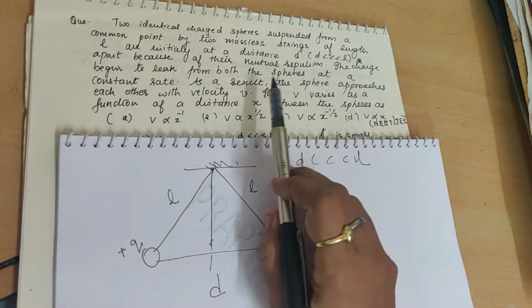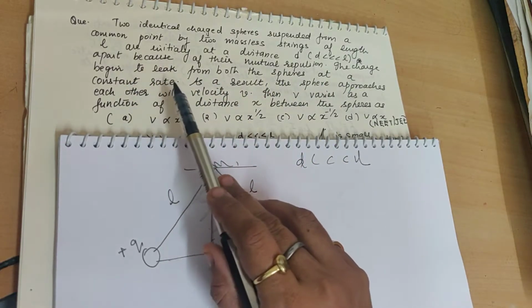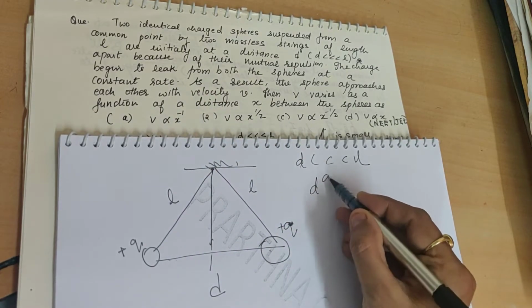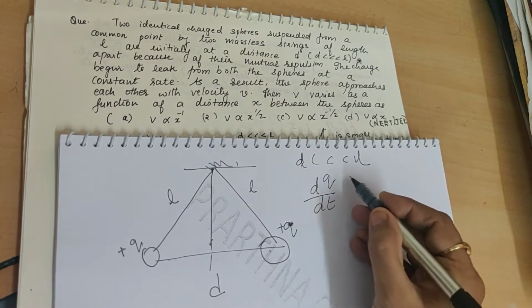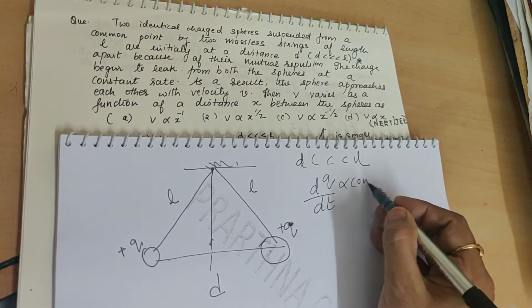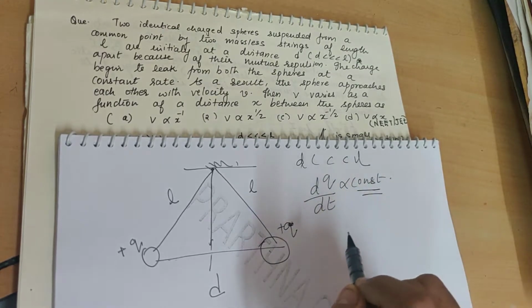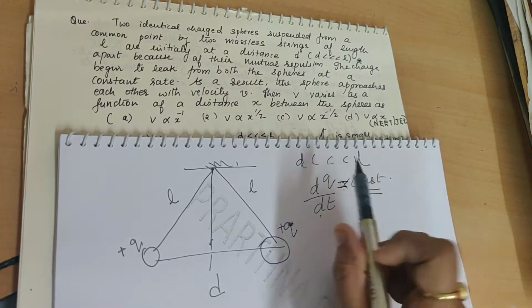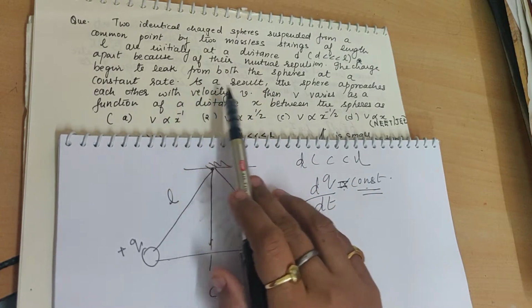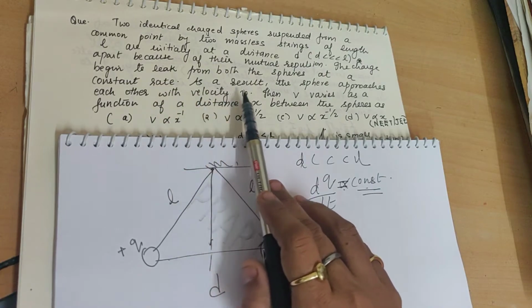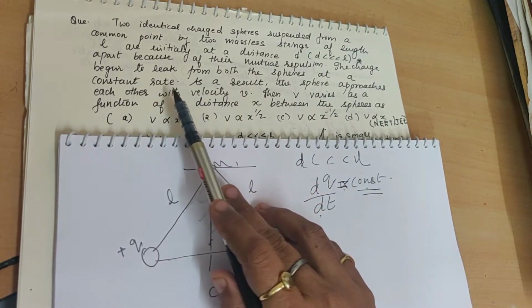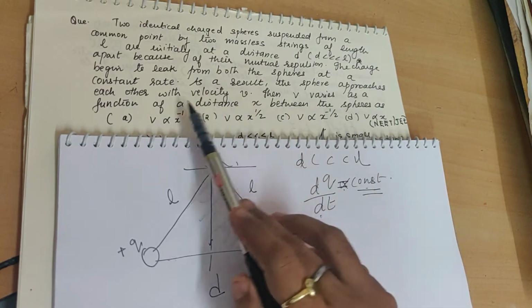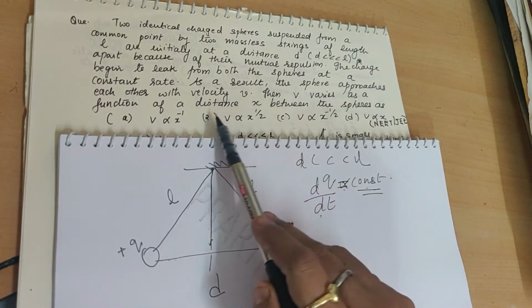Now the charge begins to leak from both the spheres at a constant rate. It means that with respect to time, this charge leaks at a constant rate, so dq upon dt is constant. As a result, the spheres approach each other with velocity v, and this v varies as a function of the distance s between the spheres.